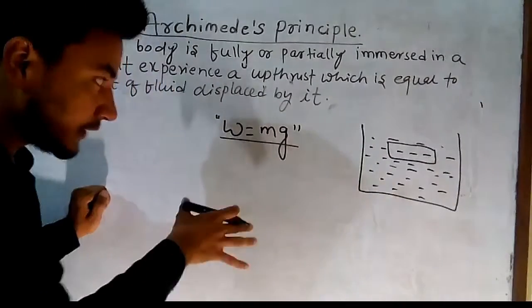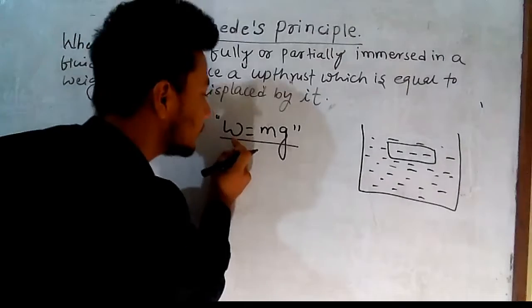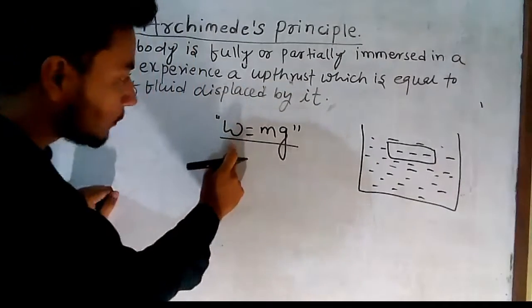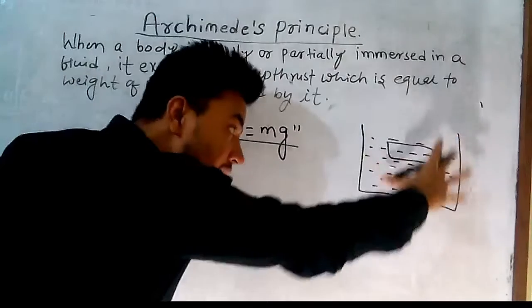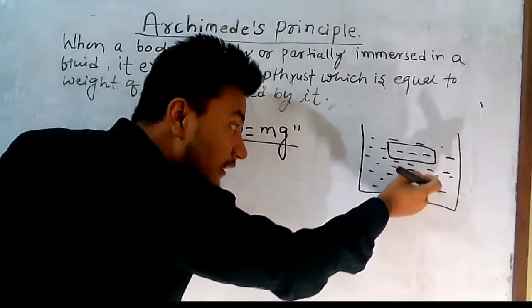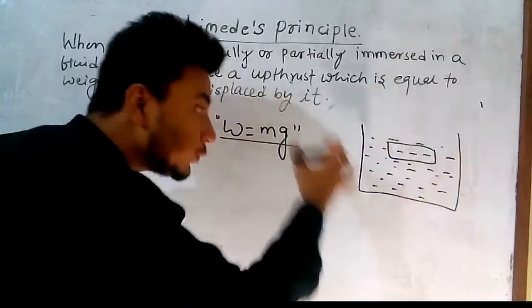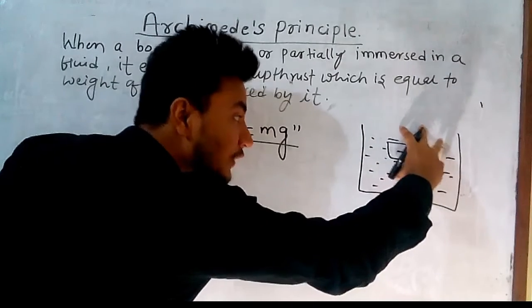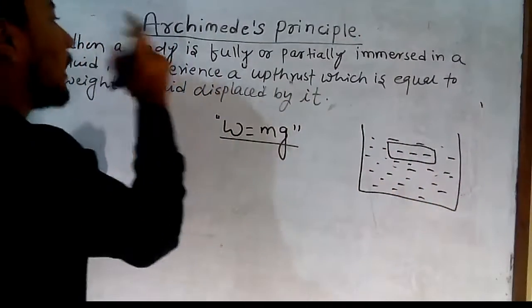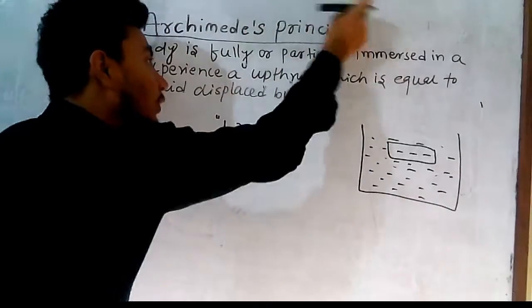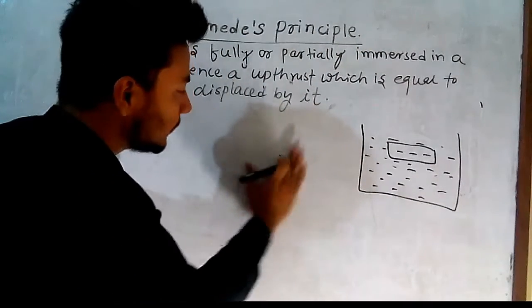We'll derive it, don't worry. In the previous lecture we already derived that upthrust equals the weight of fluid displaced, that is mg. So the upthrust given by the liquid to this body is equal to the weight of fluid or liquid displaced by this body, and that is the idea of Archimedes principle.